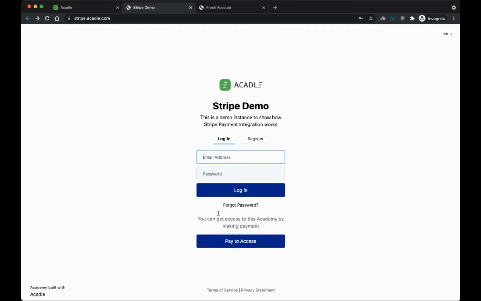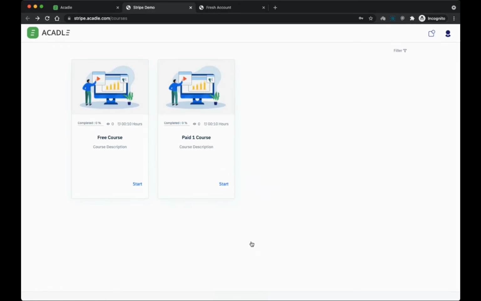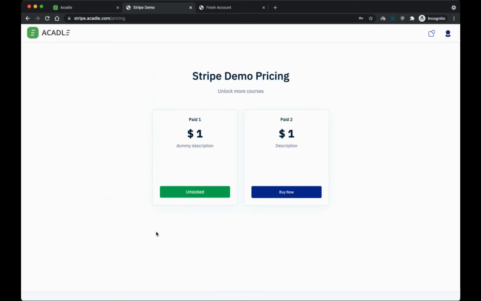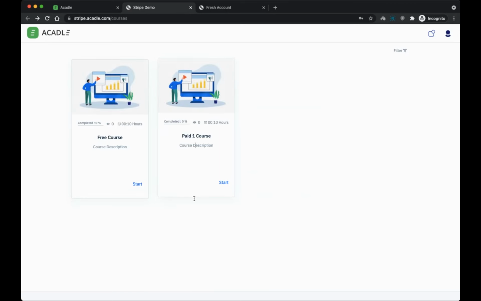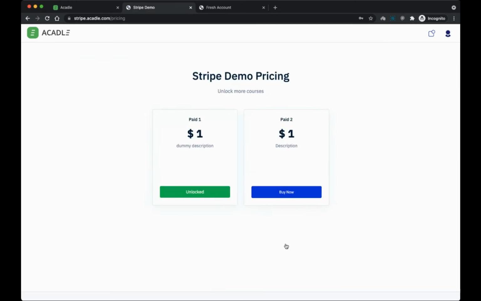So let's say if I want to log in to this academy, I already have a user account. Initially, I had a free account only because I was signed up as a free user. Then I went to this and unlocked more courses and made a payment. That's the reason you're seeing it as unlocked already. You can see this particular name is paid one, and that paid one course is automatically activated.